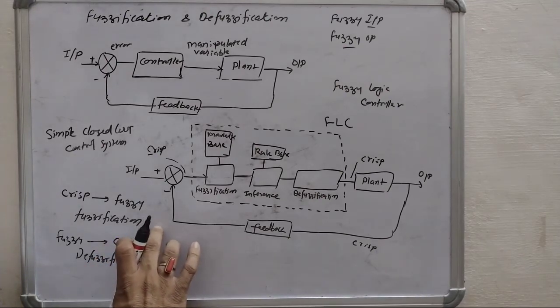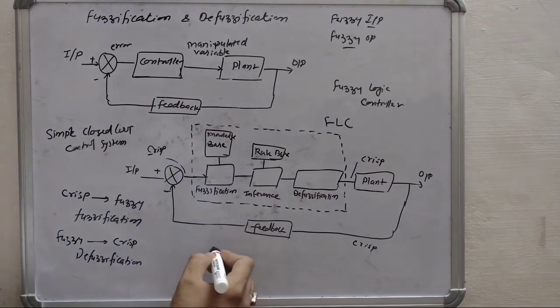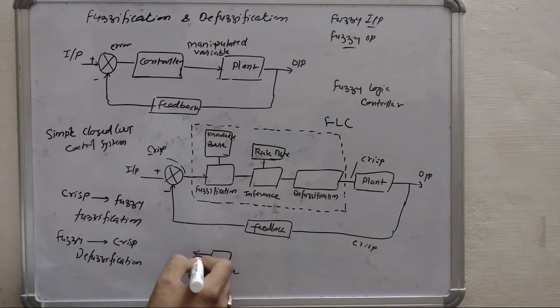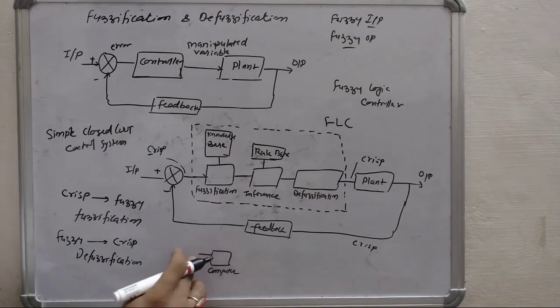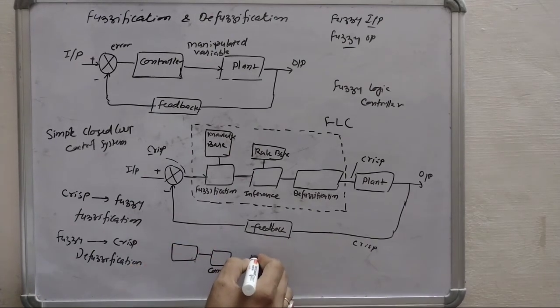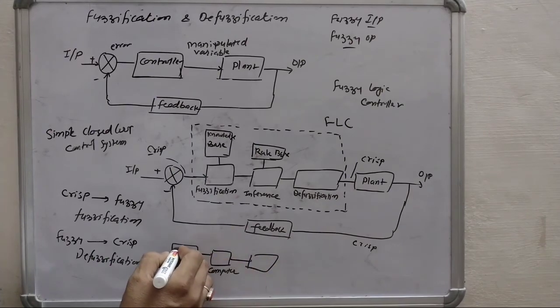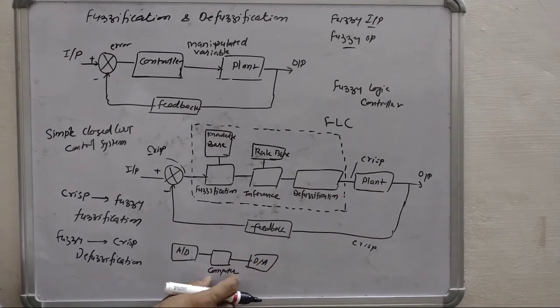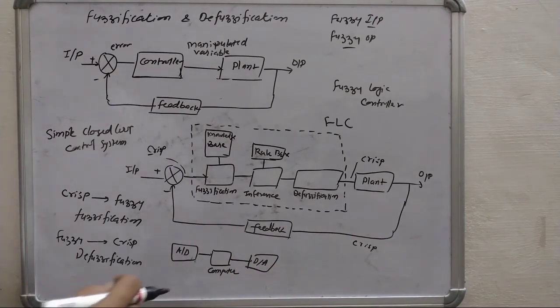It is the same way as when we use a computer or a digital controller as a controller. To interface this computer, we need an A to D converter and a D to A converter, because the computer algorithm works on digital inputs.